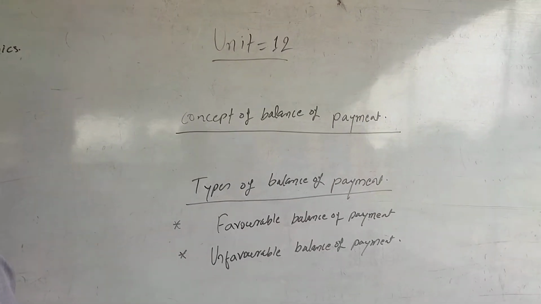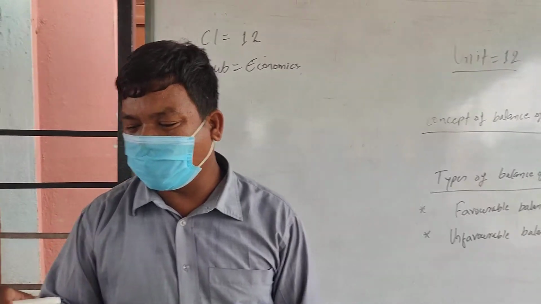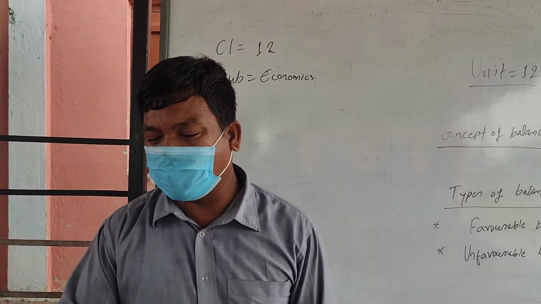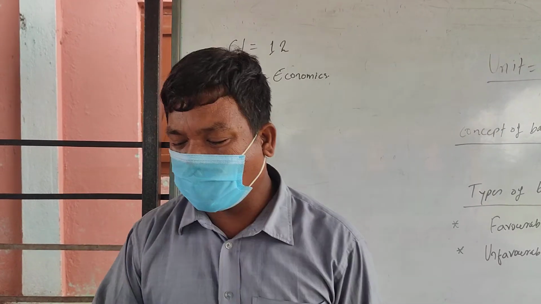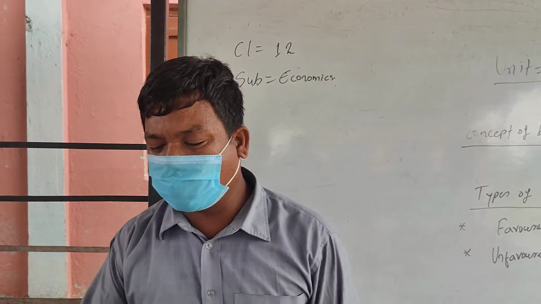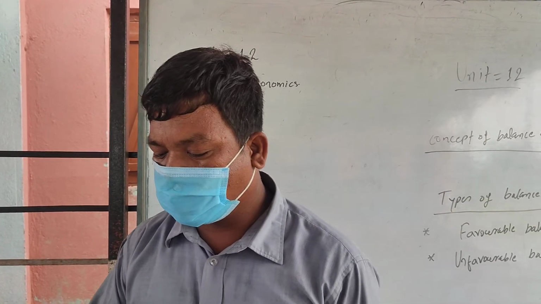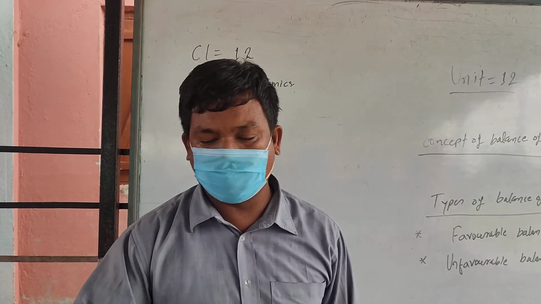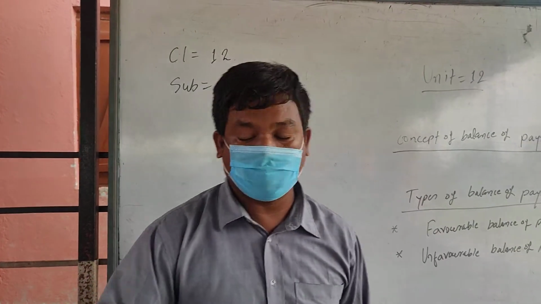Here are some features of balance of payments. It is a systematic record of all the economic transactions between one country and the rest of the world. It includes all the transactions, visible and invisible. It is an annual statement. It adopts the double bookkeeping system. In the accounting sense, total credit and total debit are always balanced. So these are some features of balance of payment.